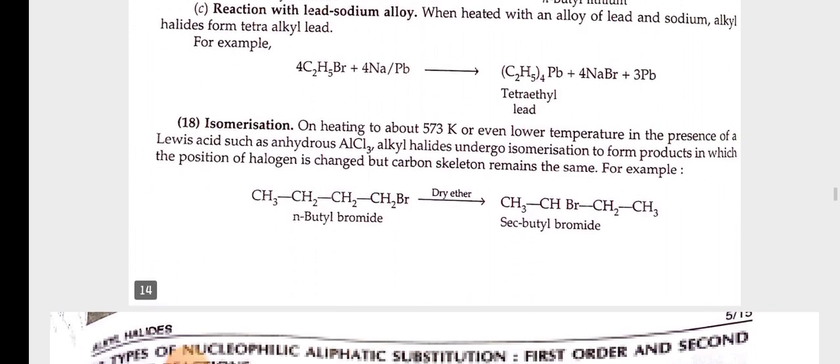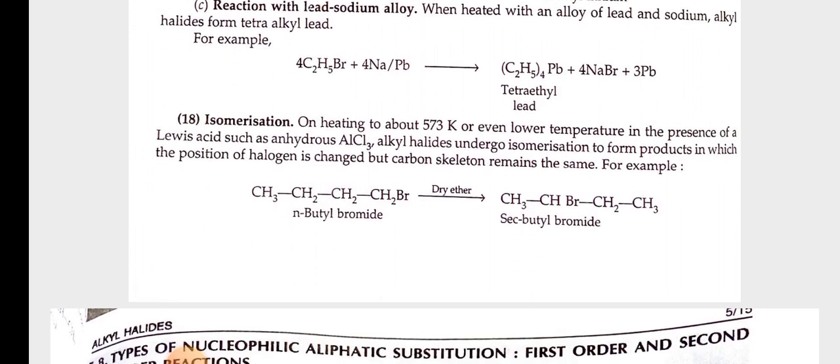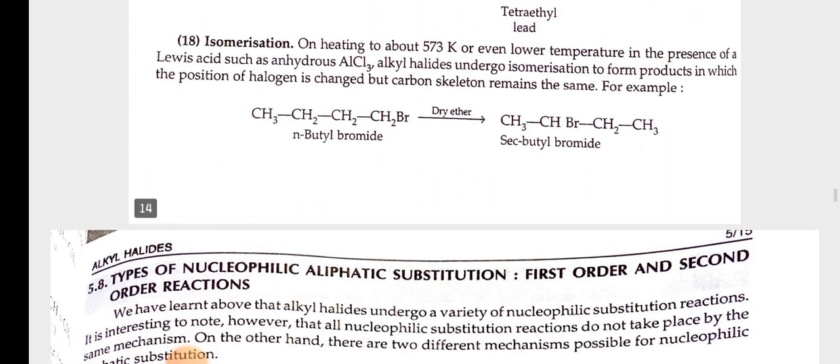18th, isomerization. On heating to about 573 Kelvin or even lower temperature in the presence of a Lewis acid such as anhydrous AlCl3, alkyl halides undergo isomerization to form products in which the position of halogen is changed but the carbon skeleton remains the same. For example, n-butyl bromide gives secondary butyl bromide.